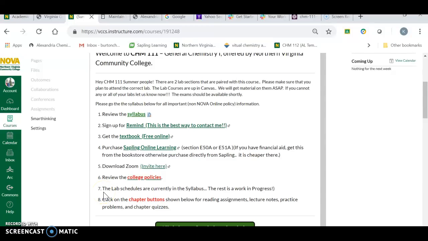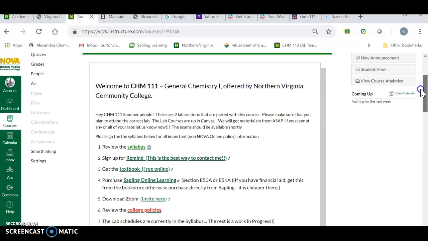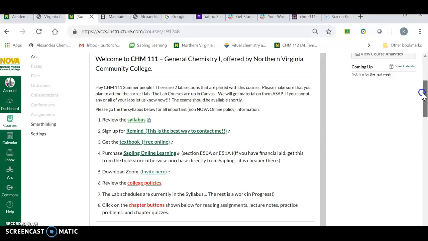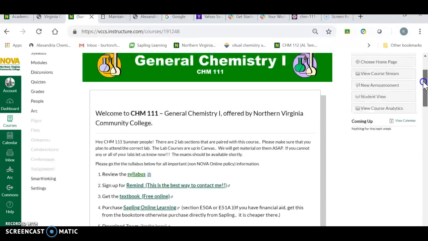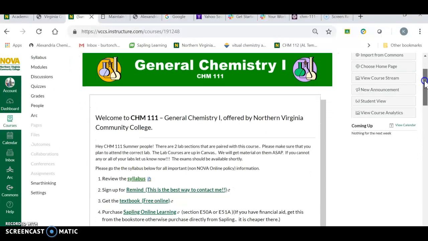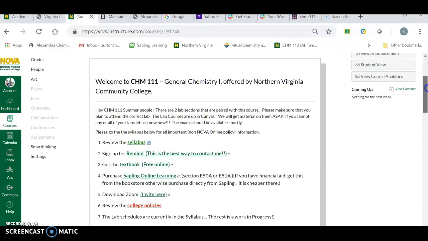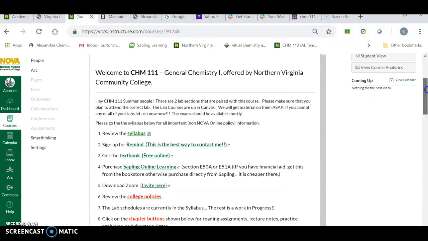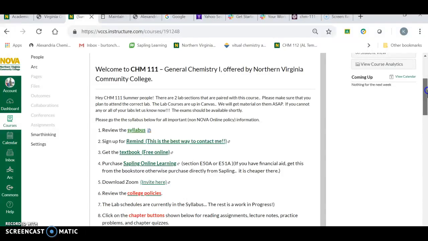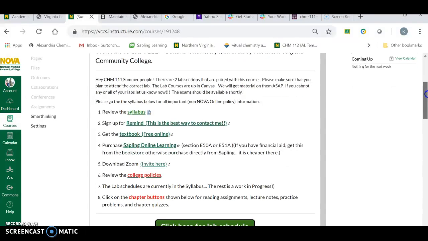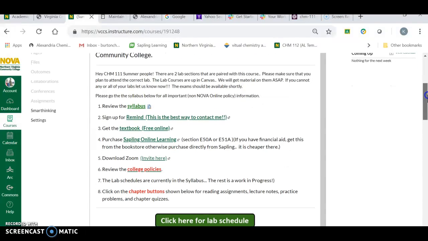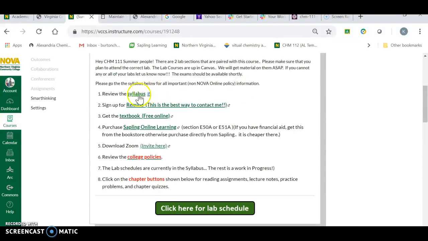Chem 111 people, this is the new Canvas site for the online course. It's a little confused because, boy, we are new at this and we're doing our absolute best. If you go to the standard home page, this is the opening page for both sections, E50A and E51A. You should all be in the same section for this course. The two lab sections are separate, and we'll get to that in a second. This first bit should give you pretty much everything you need.